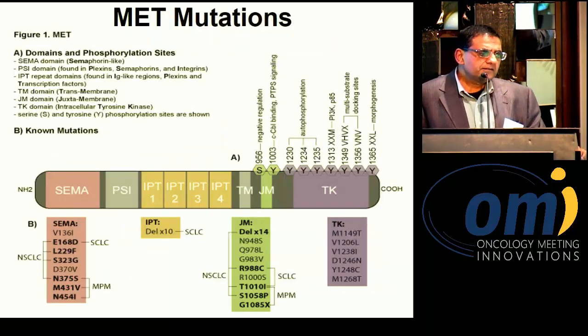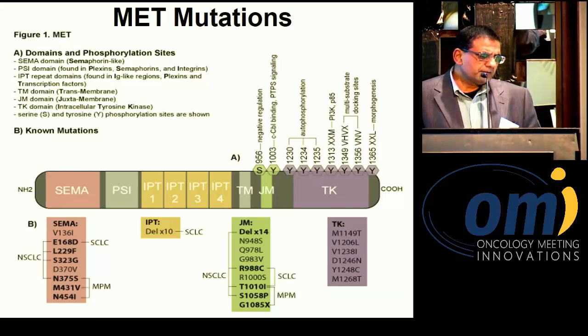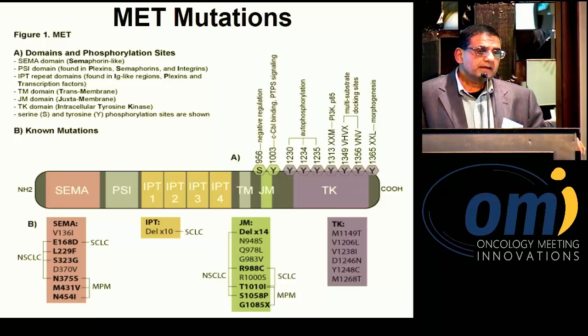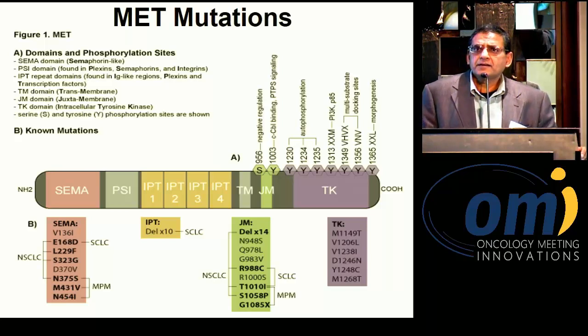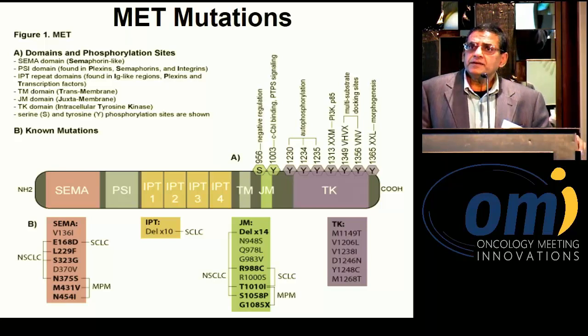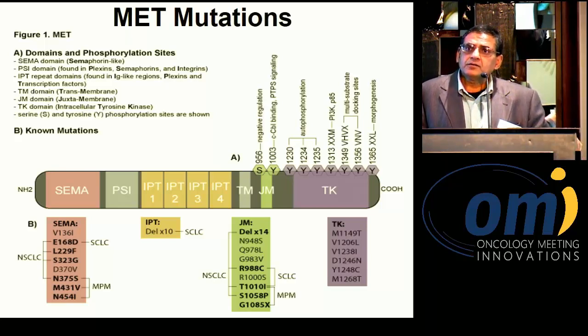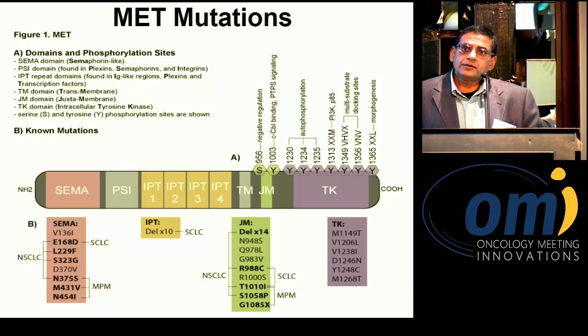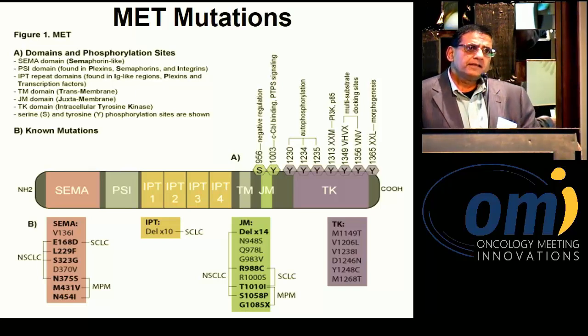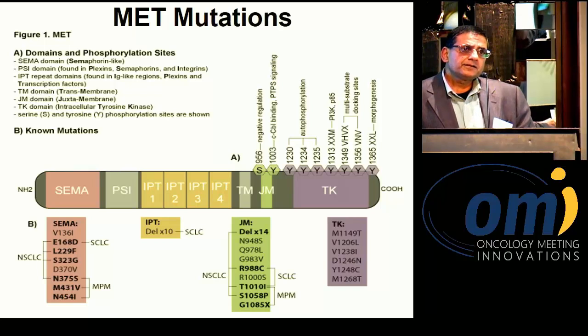This we publicized a while ago, and this was presented at the ASCO educational session several years ago, and that is you can have mutations in the tyrosine kinase domain, but they don't really occur in lung cancer. Tyrosine kinase domain mutations usually occur in renal cell carcinoma or head and neck carcinoma or gliomas or glioblastomas, whereas juxtamembrane domain, which we initially identified in 2003 for lung cancer, especially exon 14 skipping, as well as